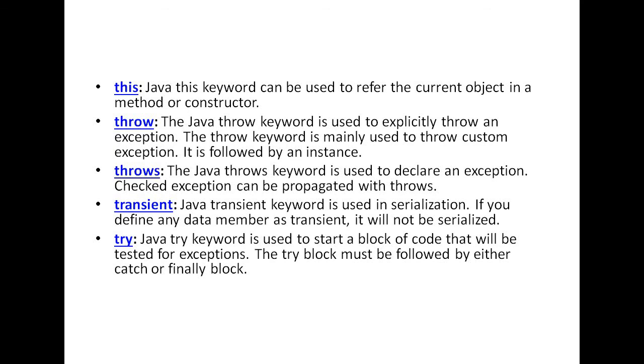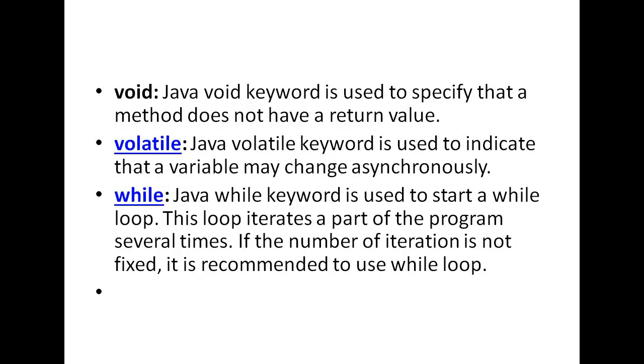If you define any data member as transient, it will not be serialized. If I don't want to declare one variable as serializable, then I declare that variable as transient. Try is generally used in exception handling. Whenever I am writing one program and there is a chance of some exception arising, that code must be written in a try block.